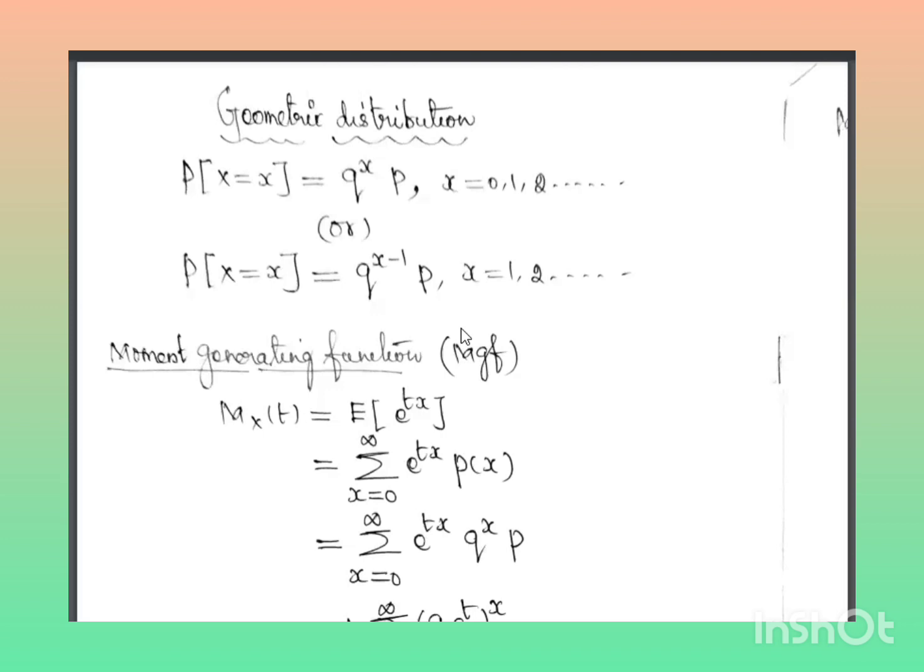This time, if I pass the road test, I will get the license. After that, I'll never go to the road test again. So until we get the success, we have to repeat our process. This is the geometric distribution.